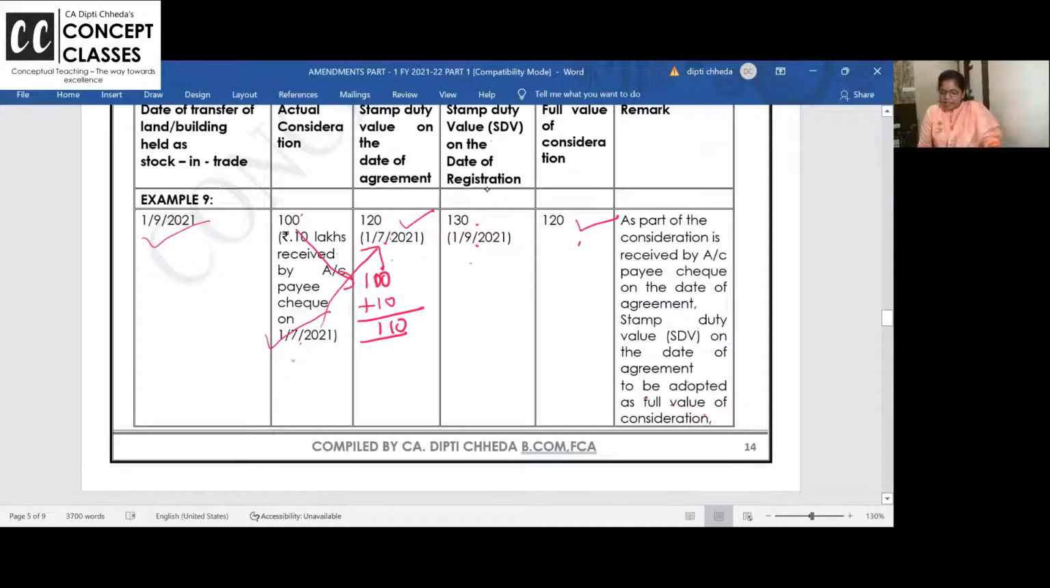10% से भी ज़्यादा है. But with stamp duty, we will take stamp duty on the agreement because that day you received 10 lakhs by check. So the correct answer is 120. I did 10% by mistake on the full consideration. Actual consideration पे करना. Take a pause. Ask me if you have any doubt.